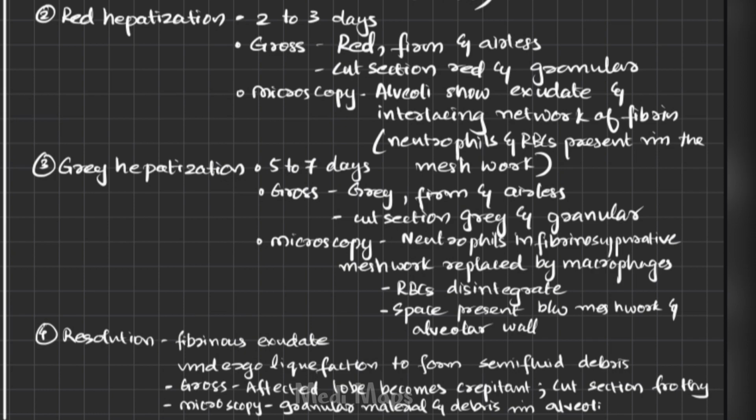Talking about the fourth and final stage, resolution. Resolution occurs by liquefaction. That is, the fibrinous exudates present within the alveolar spaces undergo progressive liquefaction to produce granular and semi-fluid debris. Talking about the gross appearance, the affected lobe becomes more crepitant and on cut section it appears frothy. On microscopy, the alveolar spaces show granular material and semi-fluid debris.